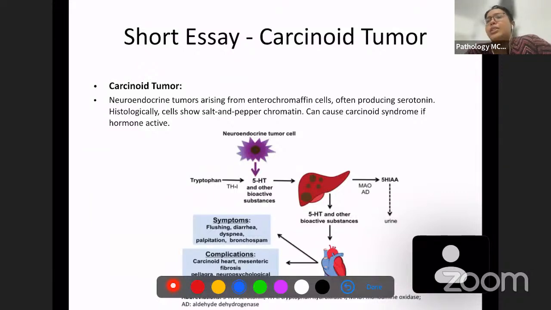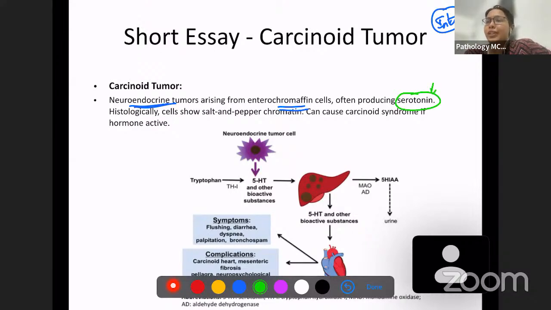Now we are going to see another intestinal tumor, which is carcinoid tumor. Carcinoid tumor is a tumor of neuroendocrine cells arising from the enterochromaffin cells. What are enterochromaffin cells? In the stomach or even in the intestine, there are some neuroendocrine cells known as enterochromaffin cells, and these produce serotonin. Serotonin is the hormone which these produce.